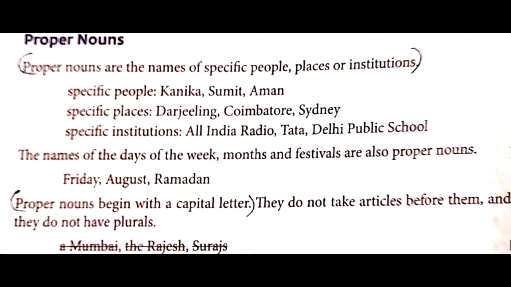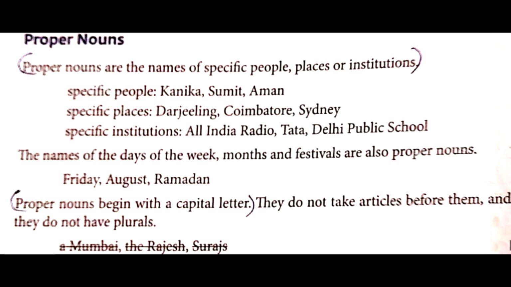The names of the days of the week, months and festivals are also proper nouns. For example, Friday, August, Ramadan. Proper nouns begin with a capital letter. They do not take articles before them. So please do not write a Raju or Ramesh.